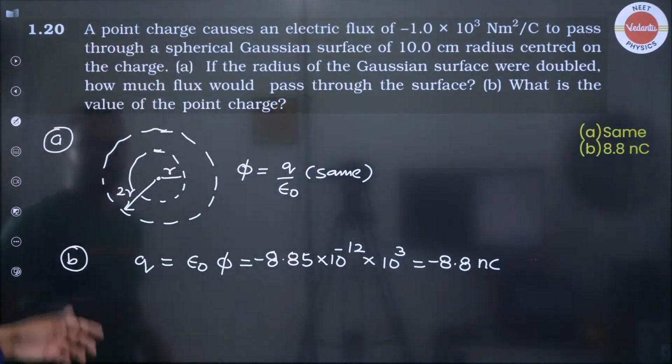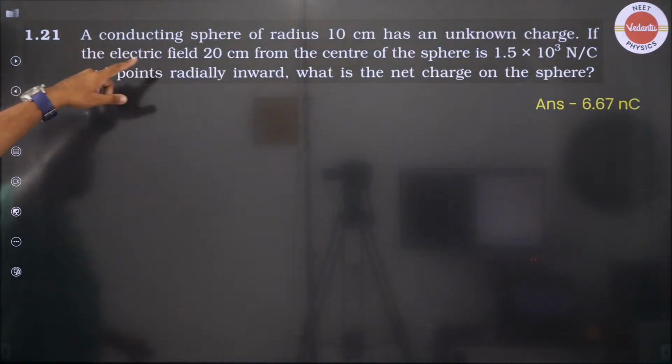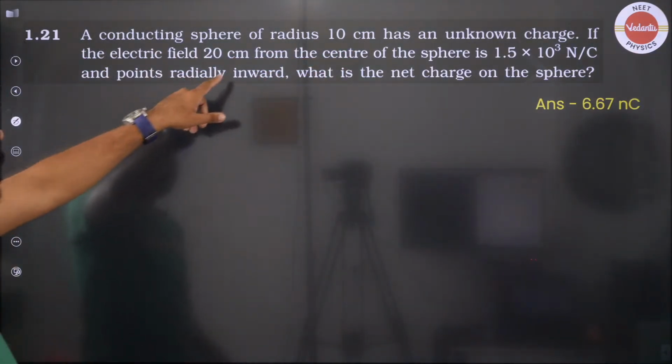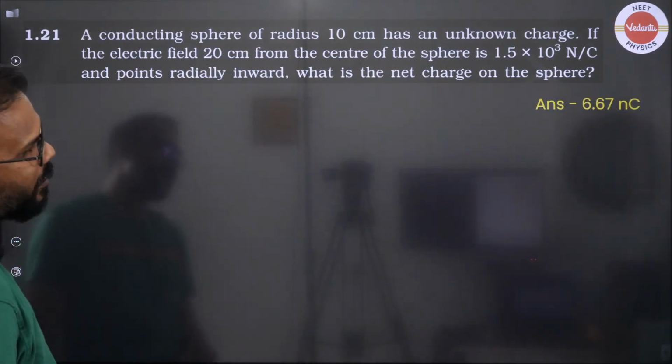Okay, everyone, superb. So this one is also done. Let's go to the next question. In this question, a conducting sphere of radius 10 centimeter has an unknown charge. If an electric field 20 centimeter from the center of the sphere is this much and it points radially inward, then what is the net charge on the sphere?